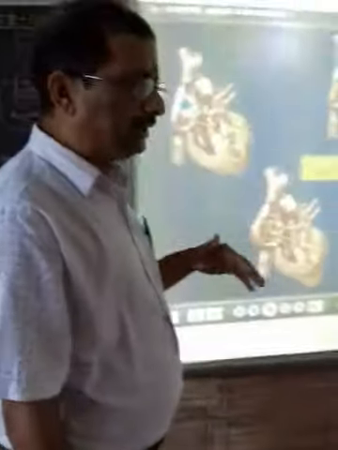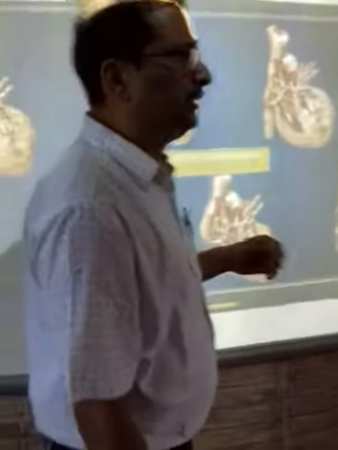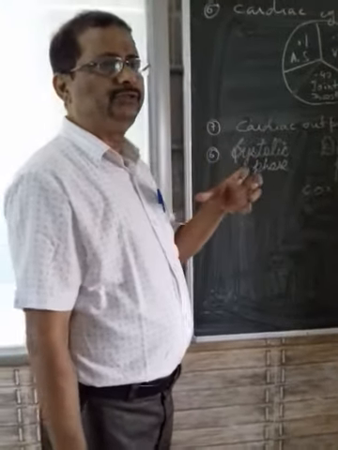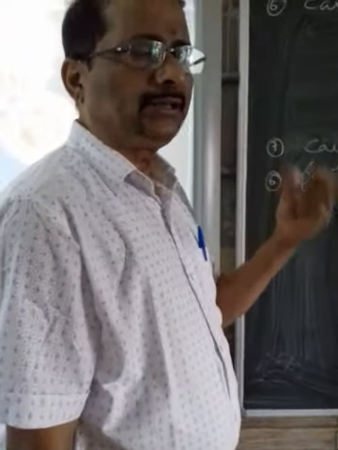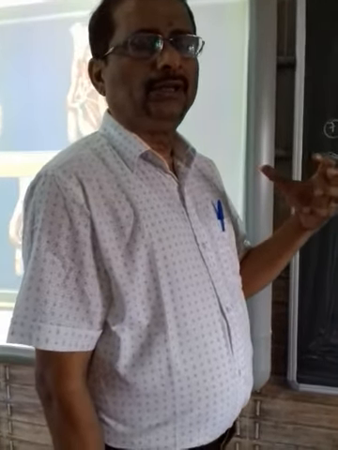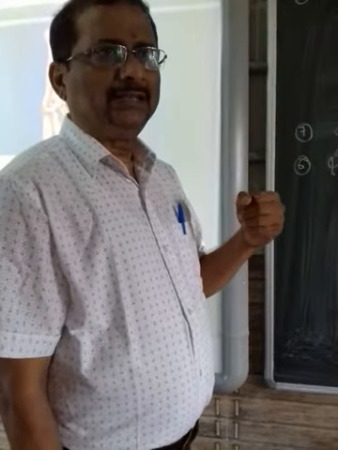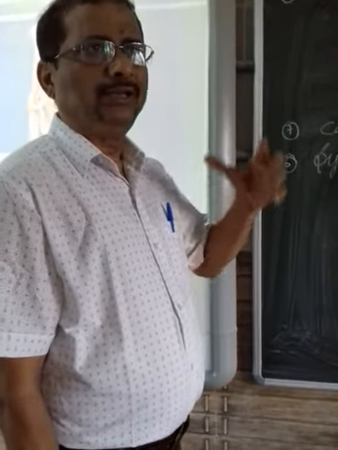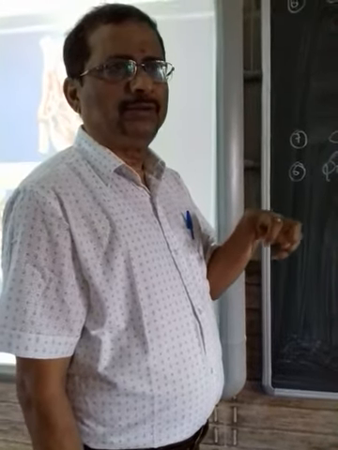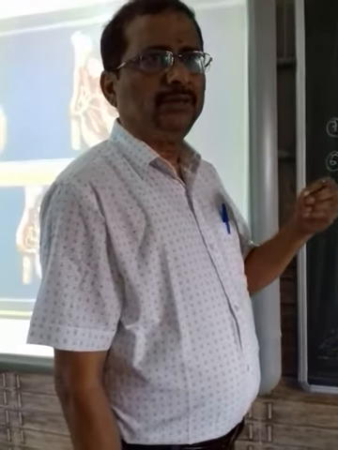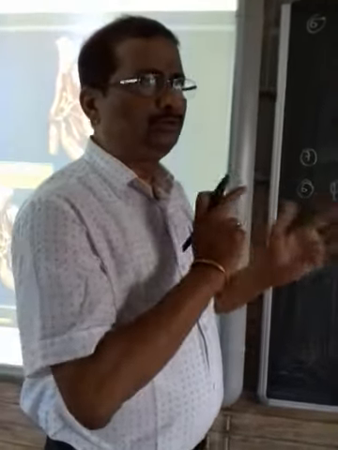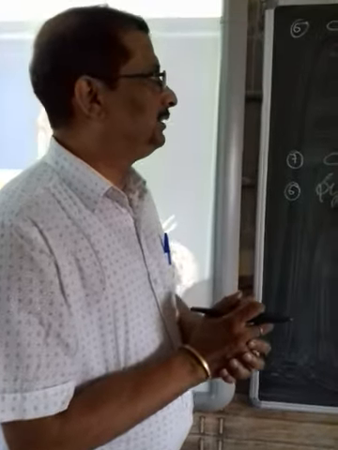And usually the heartbeat is represented with a type of sound which we call the heart sound. The heart sounds are of two types, the lub and the dub. The lub is the closure of the tricuspid and the bicuspid valve, and another is due to the closure of the pulmonary semilunar valve and the aortic semilunar valve, which is called the dub. So those are the two different types of heart sound.